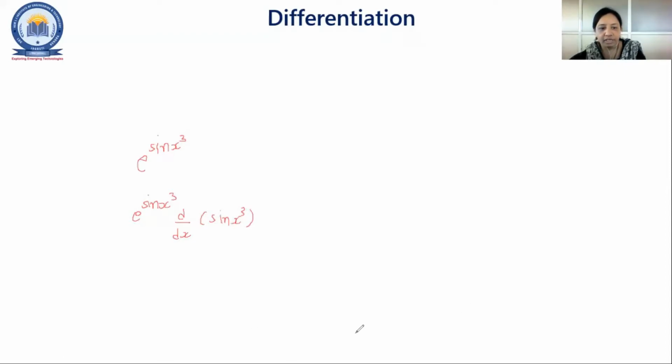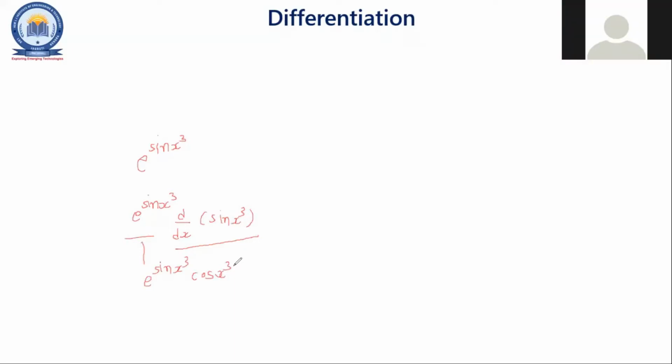Now what is the differentiation of this? cos x cube. This remains as it is: e raised to sin x cube, and the cos x cube. Is this okay, or is anything still missing? Into 3x square. Yes, into again x cube, the chain rule again.